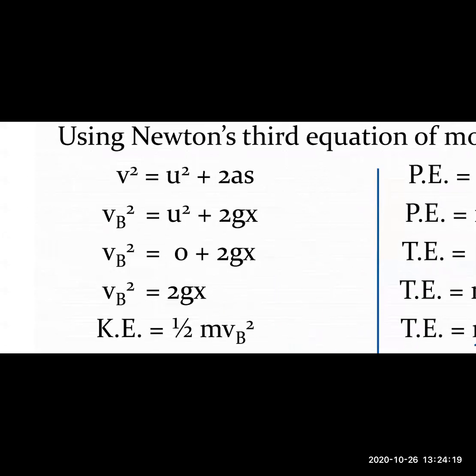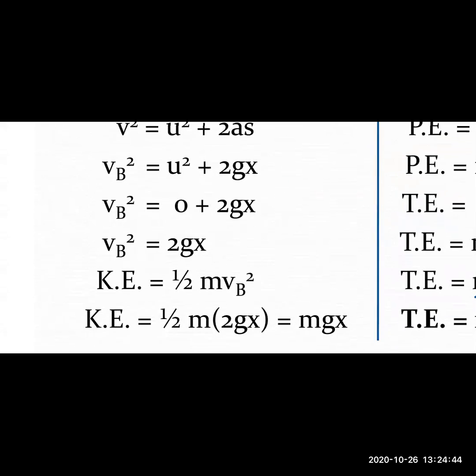On solving it further, we know that the initial velocity u equals 0. So Vb squared equals 0 plus 2gx. Therefore, we get Vb squared equals 2gx. Now let us move on further. We want to calculate the value of kinetic energy. The formula is half m v squared, but the velocity v at point B is Vb. So if you substitute, what do we get?